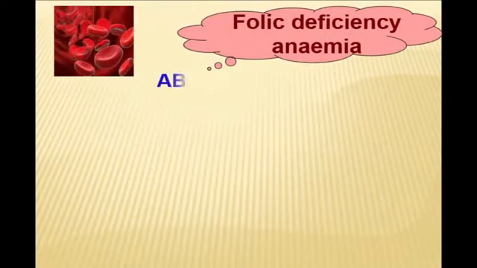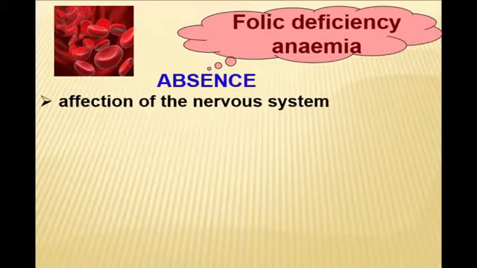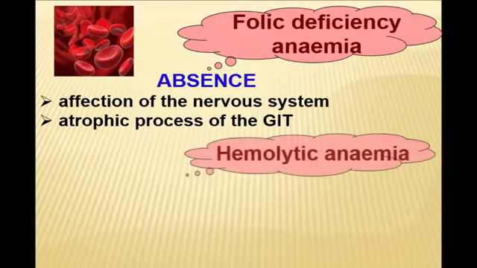I want to stop on folic deficiency anemia. I told you it's a rare case that appears separately. And if it appears, it's characterized only by a problem of hematopoiesis. No problem with the nervous system, no atrophic process in the gastrointestinal tract. Only macrocytosis with remnants of nucleus because of the disorderly process of erythrocyte maturation.